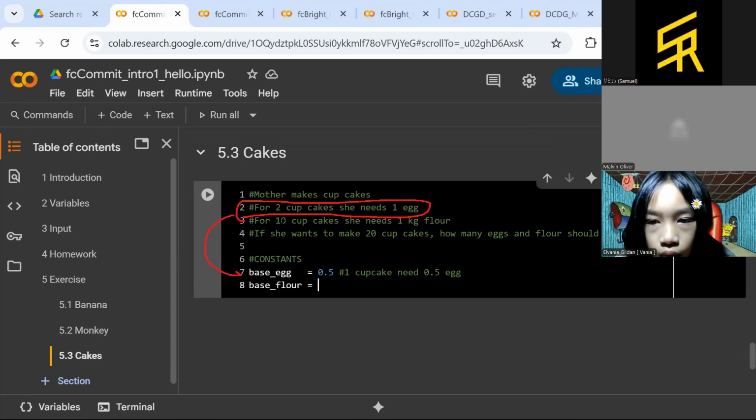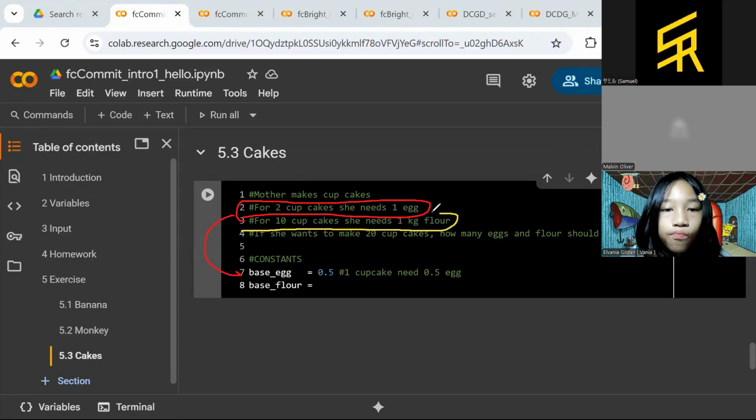Okay. And then for the 10 cupcakes, you need 1 kilogram flour. So for the 10 cupcakes, 10 cupcakes need 1 kilogram flour. Okay, so we are going to put it here: flour needed 0.1.